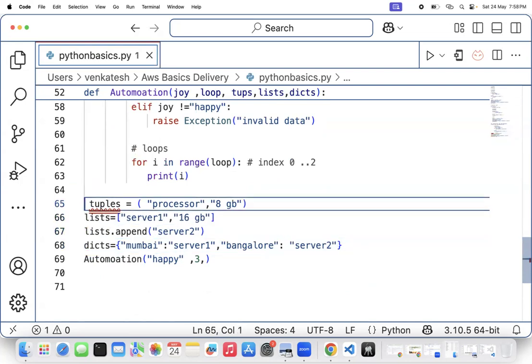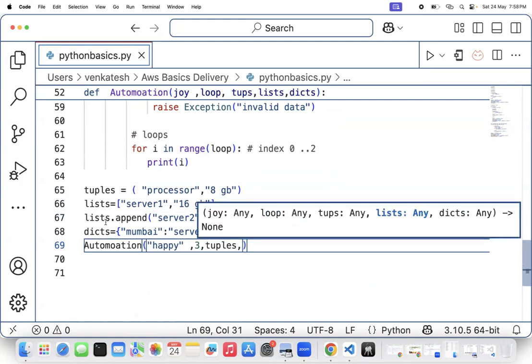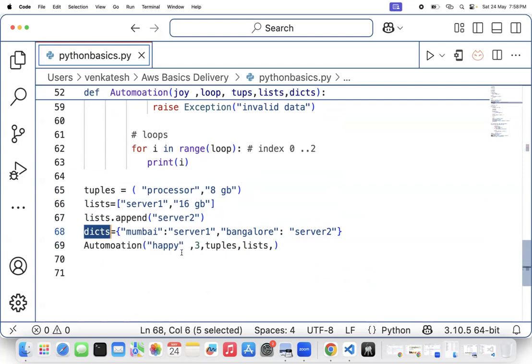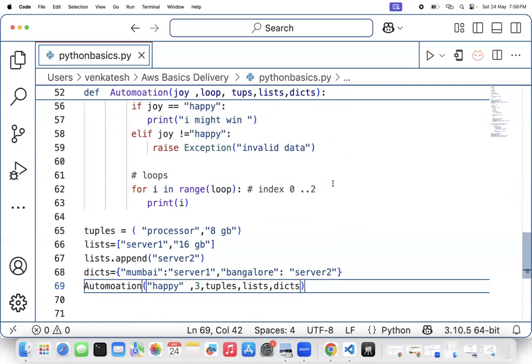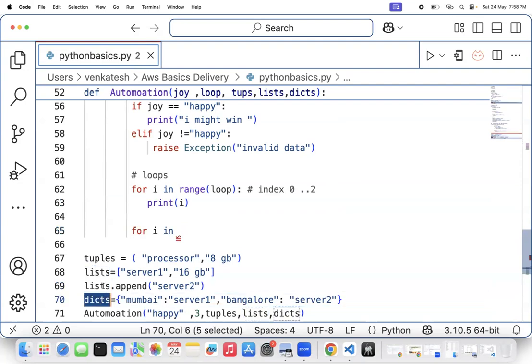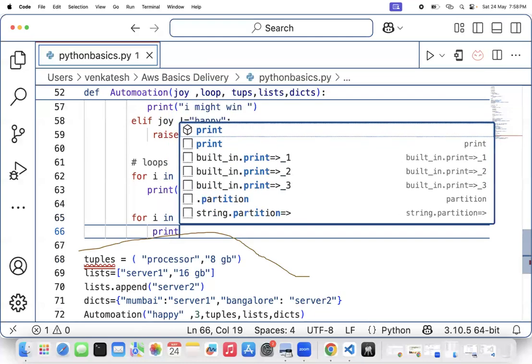So I'm going to define all the 3 people, and then I'm going to pass these objects here. I can pass a tuple, I can pass a list, I can pass a dictionary also. And at the end of this automation, I can loop this data structure also. For i in, I'm going to loop this dictionary, or I can loop this list also. So I'll say print your list.